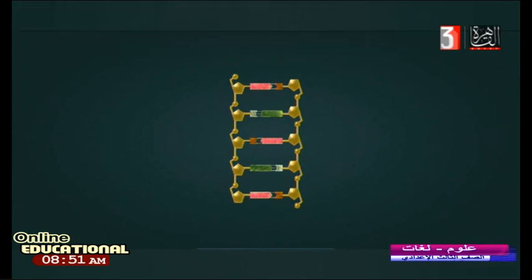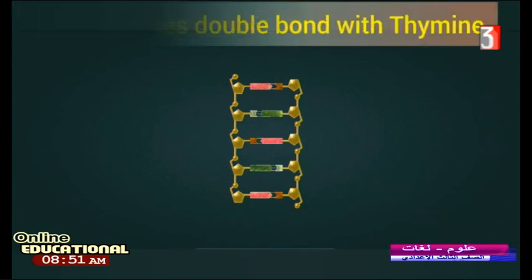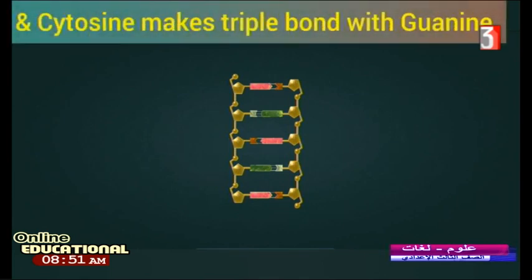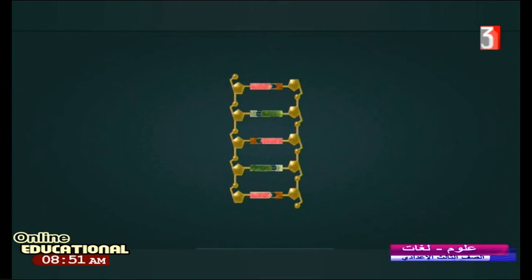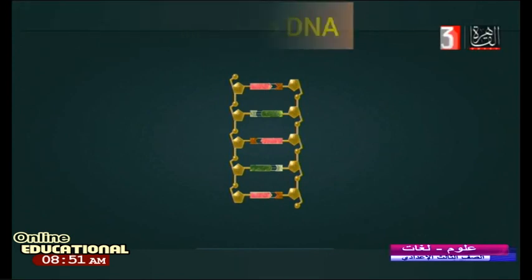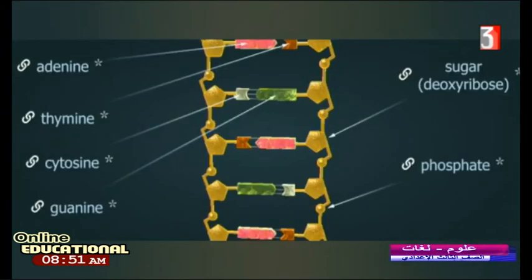It's called deoxyribose. Now, adenine makes a double bond with thymine. Cytosine makes a triple bond with guanine. You know, different names depend on the bond. The bond gives the stability of DNA, whether it stays as it is or changes. The structural unit, all of this, is the nucleotide.